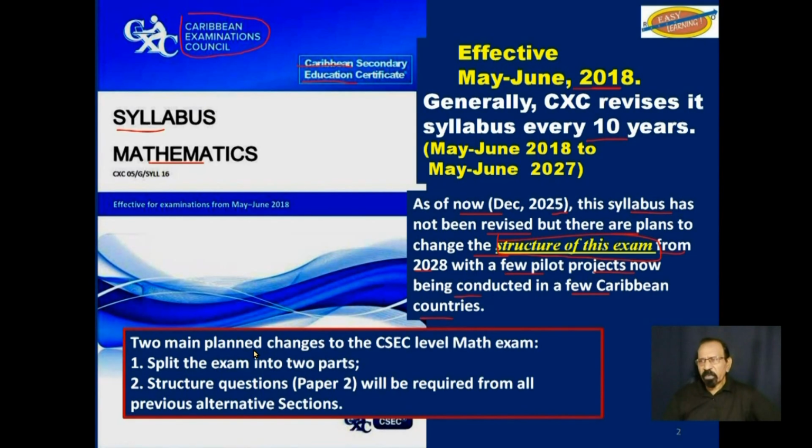The two main changes are, one, to split the exam into two parts, so you would have a part A and then a part B. And secondly, that those alternative questions in paper 2 will no longer be available. You would have to answer all questions from all sections.